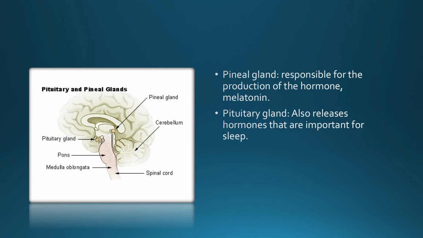So let's look a little bit at the pineal and pituitary glands. They also play a big part in sleep. The pineal gland, you can see in the diagram, is responsible for the production of the hormone melatonin. I think we've all probably heard of melatonin. It's not only a natural hormone that our body produces, but often people take melatonin to help them sleep. The pituitary gland, which you can also see in the picture, also releases hormones that are important for sleep. So all those things work together to help us sleep.